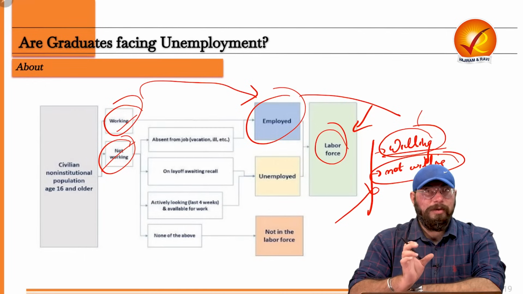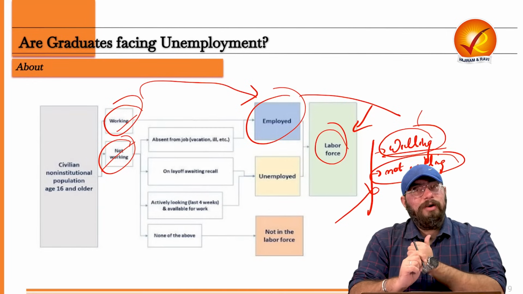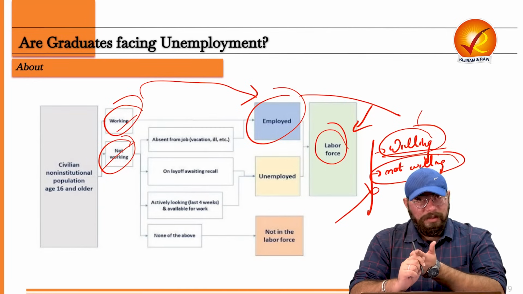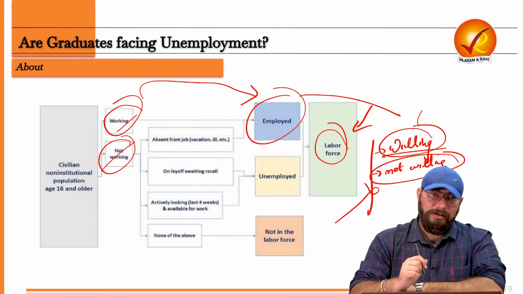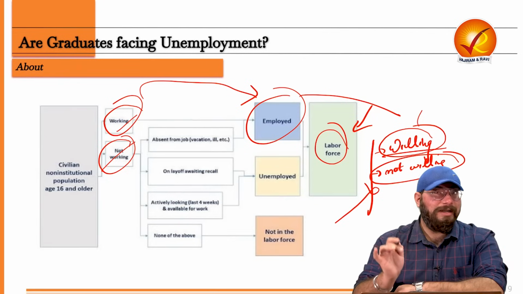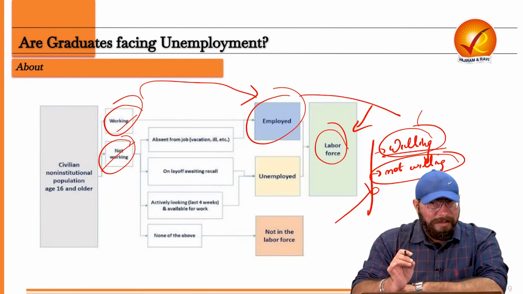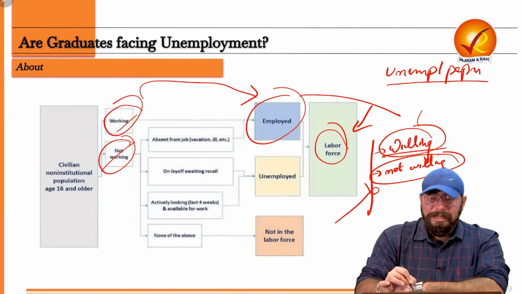And whenever we talk about unemployed people, unemployed people are those who are looking for work, seeking work, willing to work, but not getting the requisite work. They are the people whom you call unemployed. And unemployment rate means the unemployed population, right, divided by the labor force.